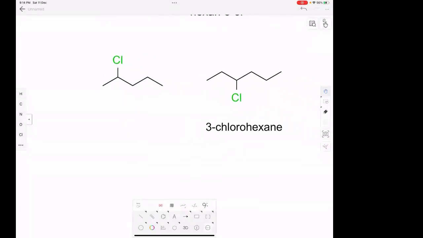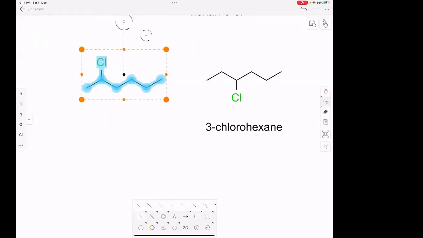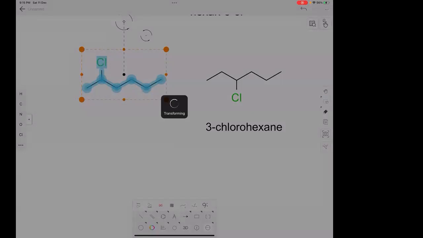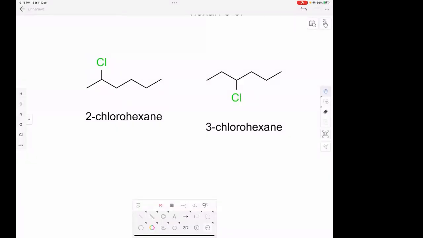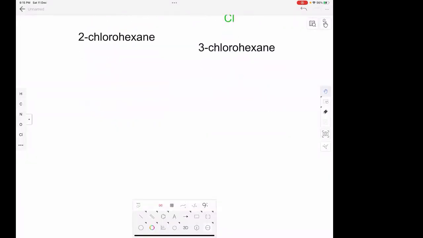So this is pentane and this is hexane. Okay. Fine. Now clear? Yes, sir. This will be 2-chlorohexane. Okay, fine.